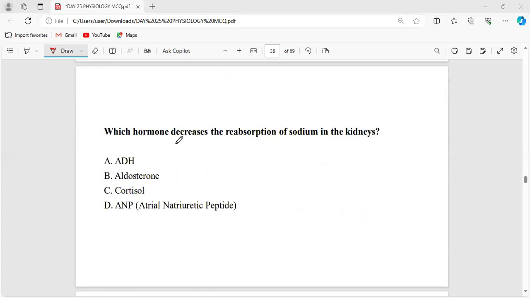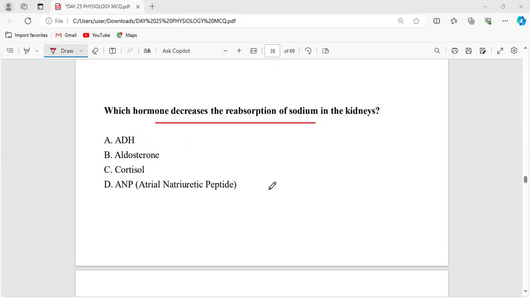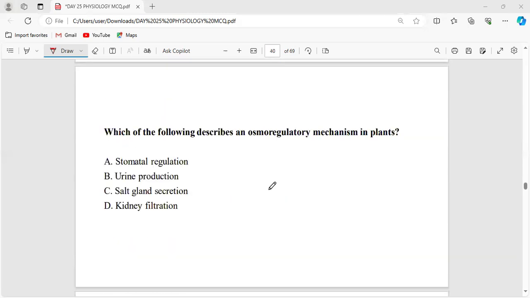Which hormone decreases the reabsorption of sodium in the kidney? Which is decreasing reabsorption of sodium in the kidney? That will be atrial natriuretic peptide. Okay.